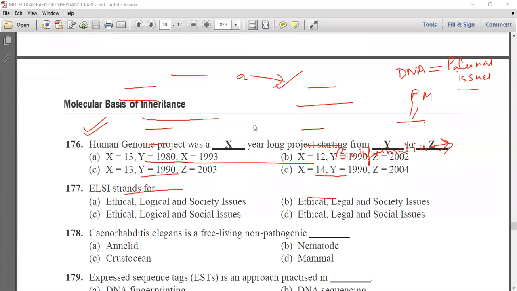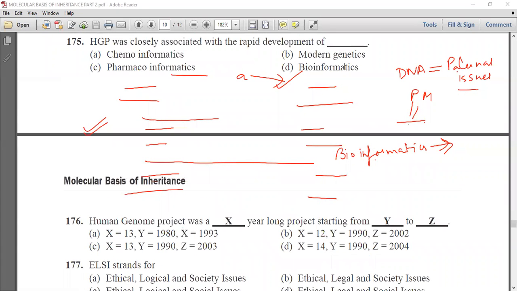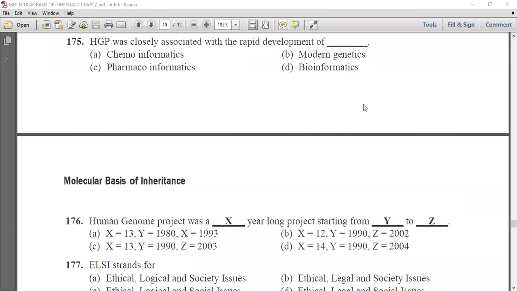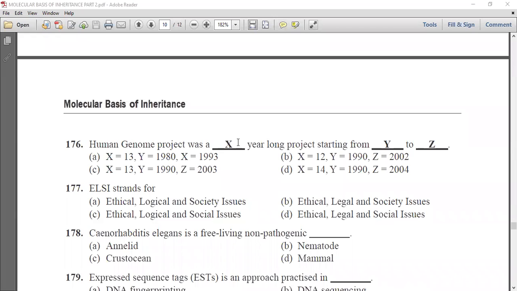Next question is, Human Genome Project was an X year long project starting from Y to Z. The options are: X is 13, Y is 1980, and Z is 1993. X is 12, 1980, 2000.